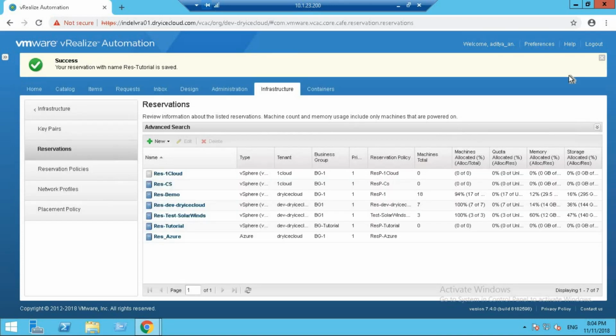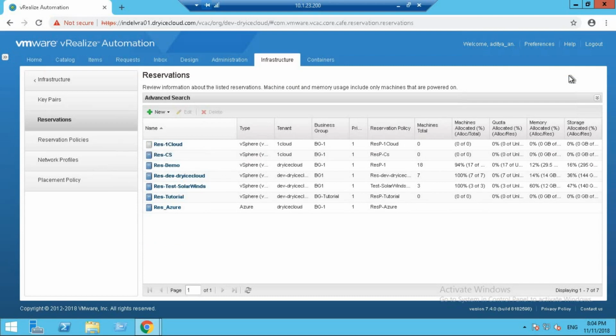So we discussed a lot of concepts. Now our network profile has been attached to the reservation, and whenever a virtual machine is being provisioned on that reservation and is using that particular port group, the data will be automatically supplied by the network profile as to which IP range this machine is going to get an IP from, the DNS and the gateway, and everything will be supplied to the virtual machine from this network profile.